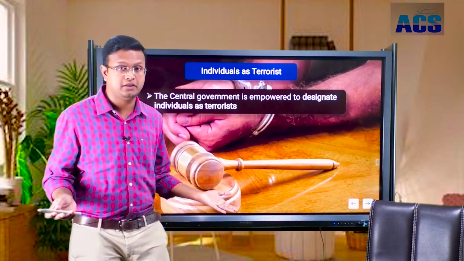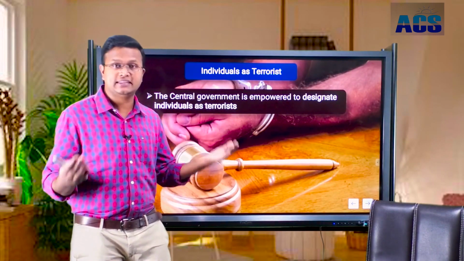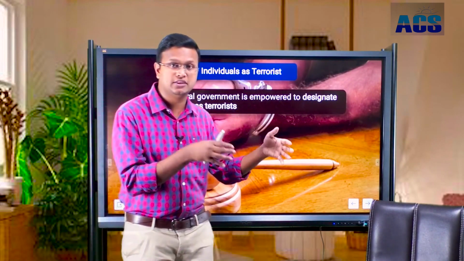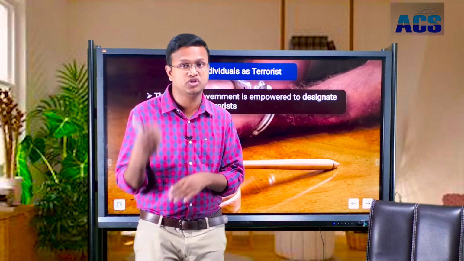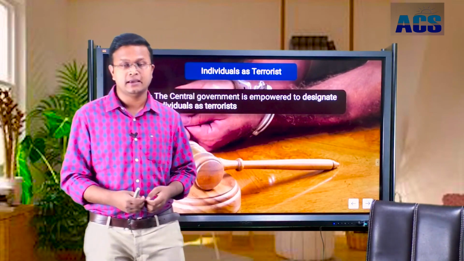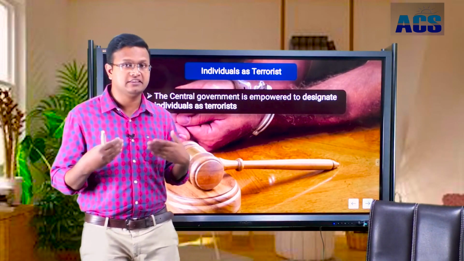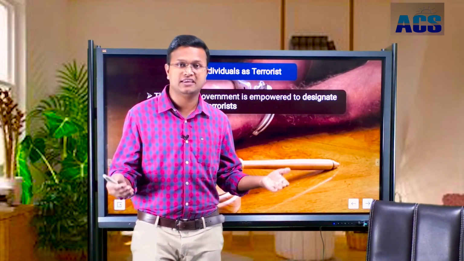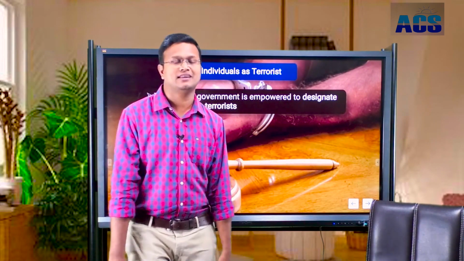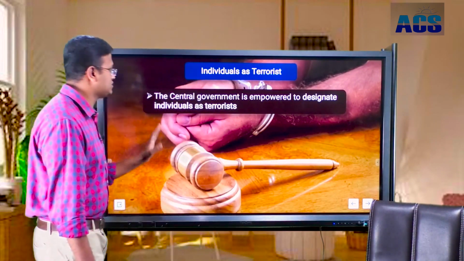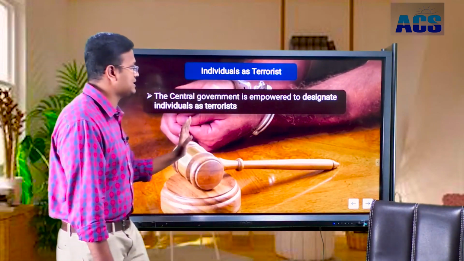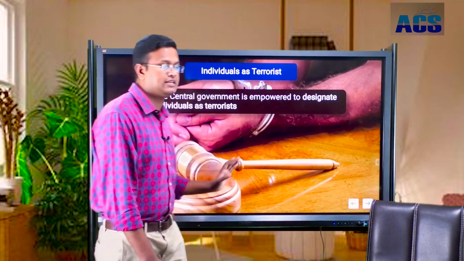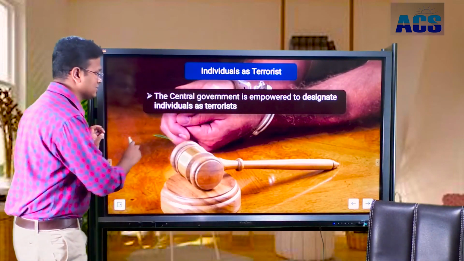Judiciary has declared many people in India as terrorists, and they have been executed according to Indian law after following the procedure established by law so far. At the same time, this gives the power to the executive, or government of India, to declare a person as a terrorist. Now, according to this act, the central government is empowered to declare or designate an individual as a terrorist.